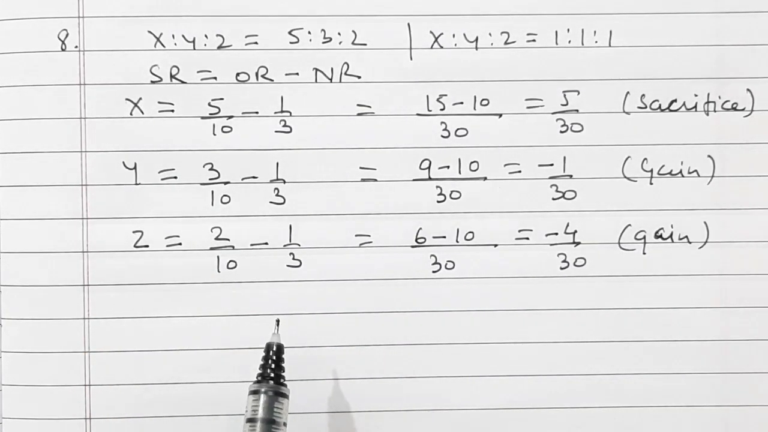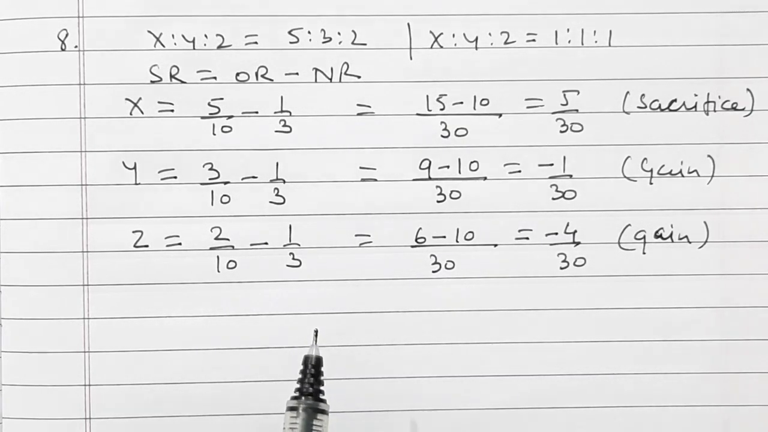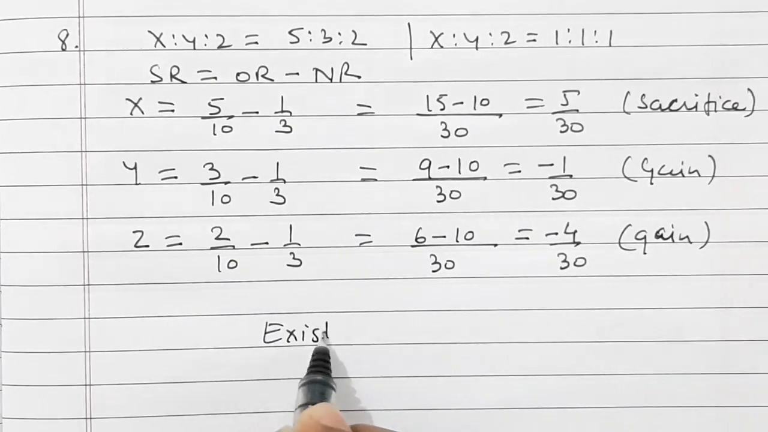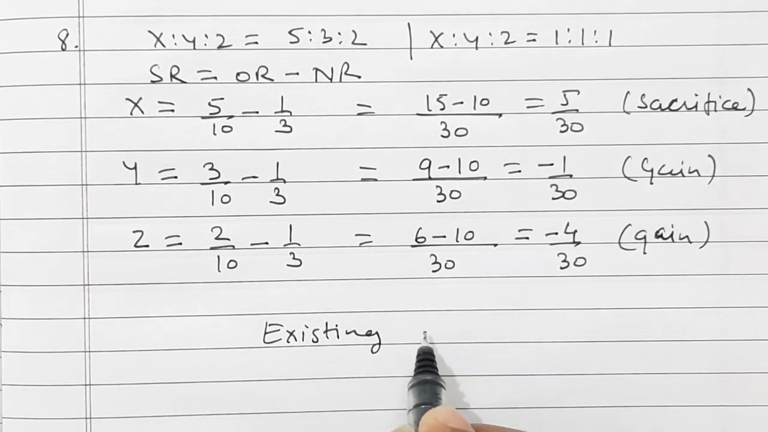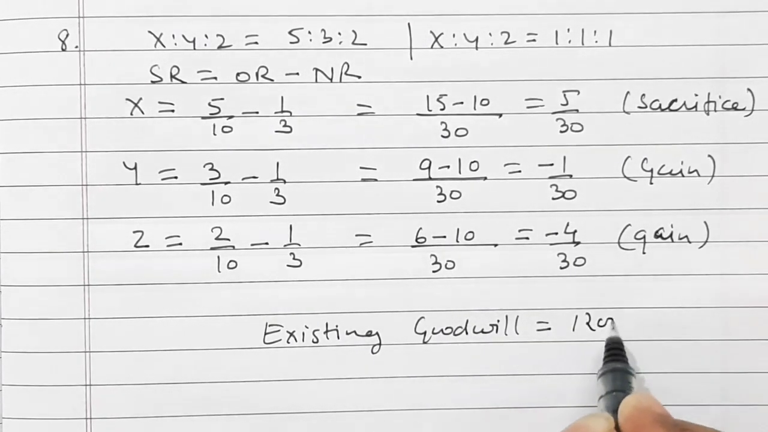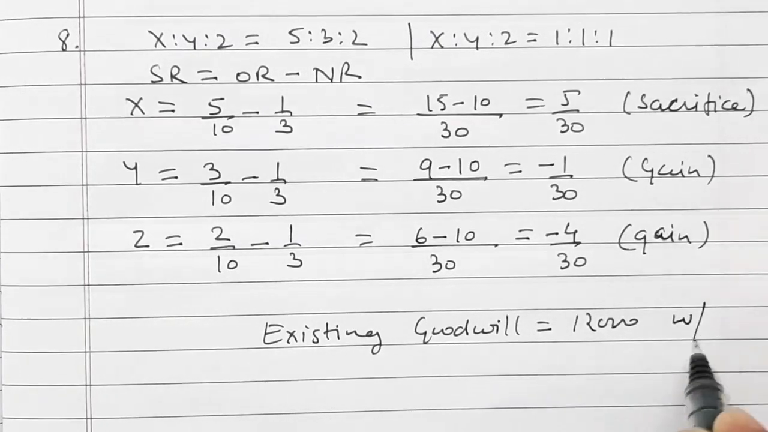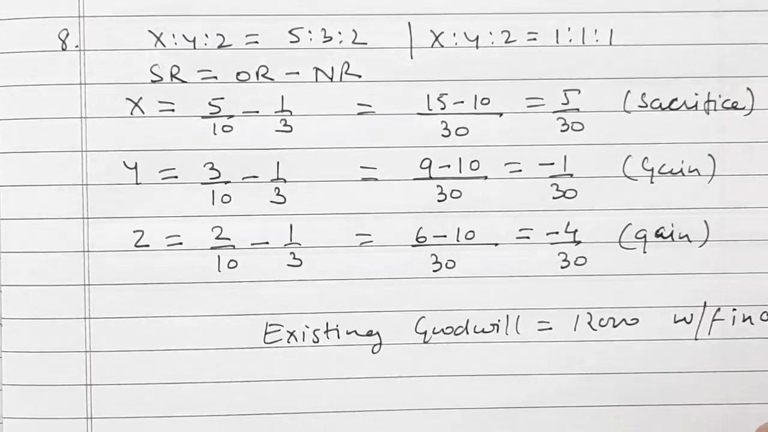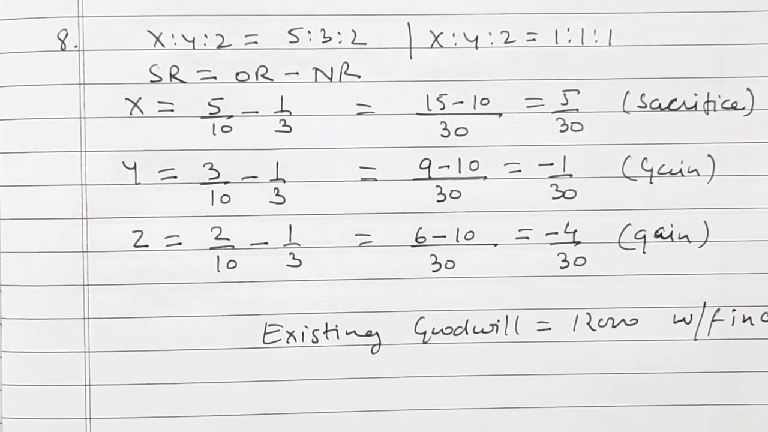But before that, we will have to write off the existing goodwill. Existing goodwill as given in the question is rupees 12,000. So existing goodwill of rupees 12,000 will be written off in old ratio. So let us write it off first.